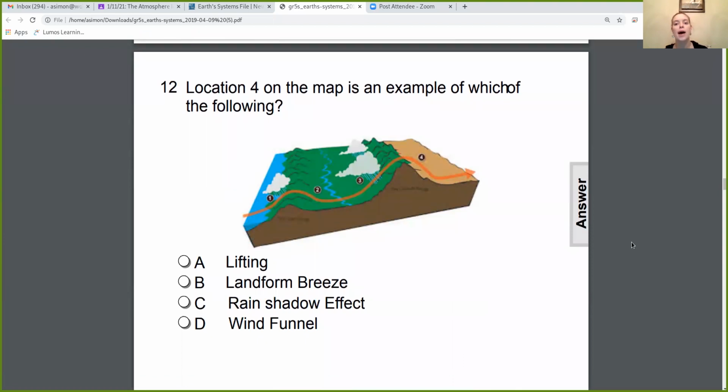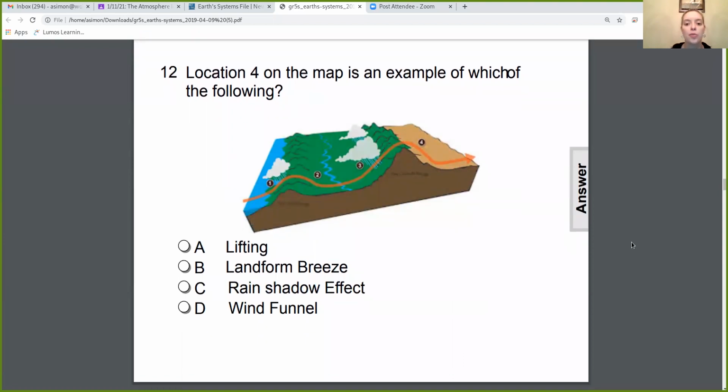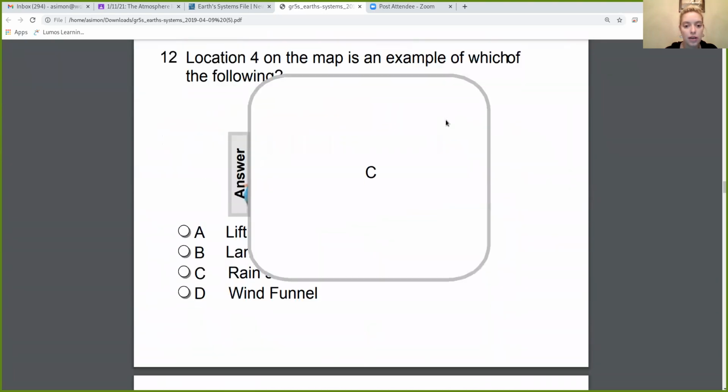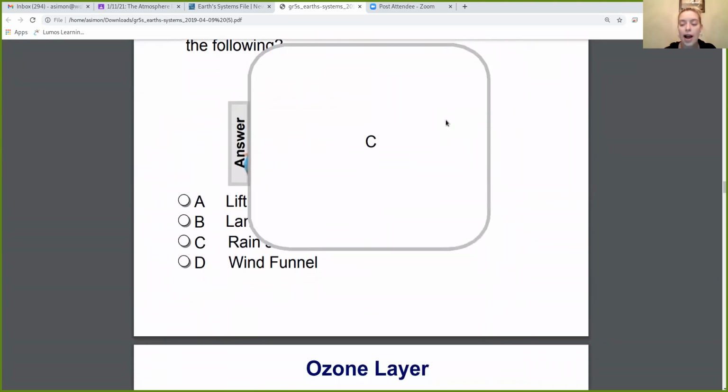Location 4 on the map is an example of which of the following? Location 4 is this dead area. Which of those did we talk about where it rains on one side of the mountain and the other side of the mountain is dead? Is that lifting, landform breeze, rain shadow effect, or wind funnel? If you said rain shadow effect, you are correct. Remember, on one side of the mountain, it's green, it's lively. On the other side of the mountain, it doesn't get any rain, so everything is actually dead.